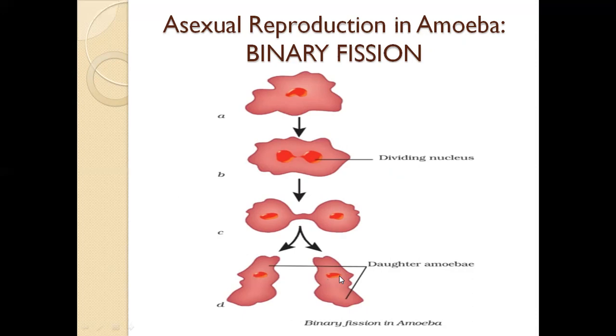So basically, this is a fission process. Fission is nothing but the splitting up of one cell into two cells. So one is divided into two, and hence as a result, two amoebas are reproduced by asexual reproduction.